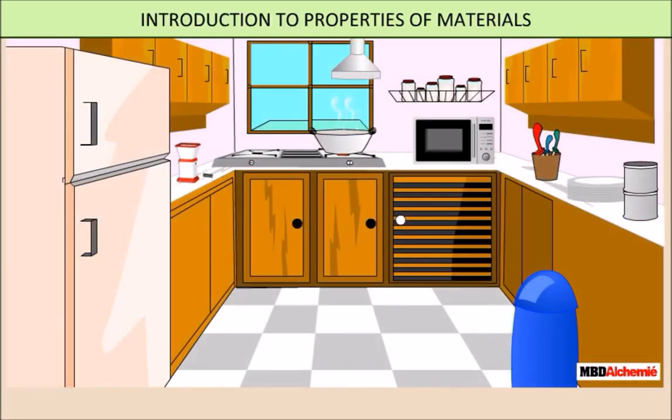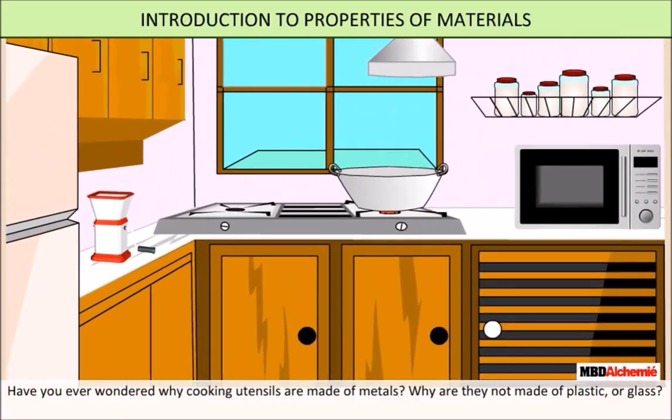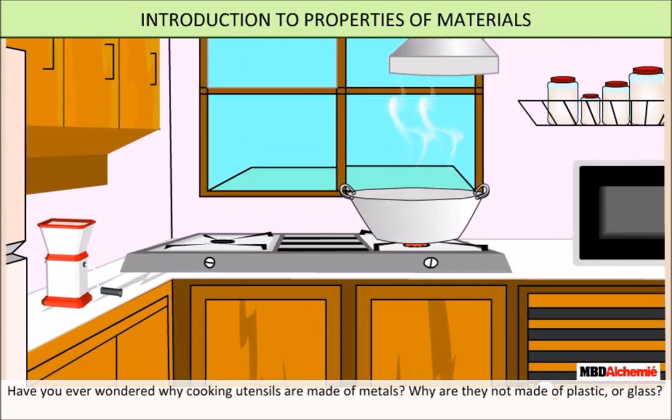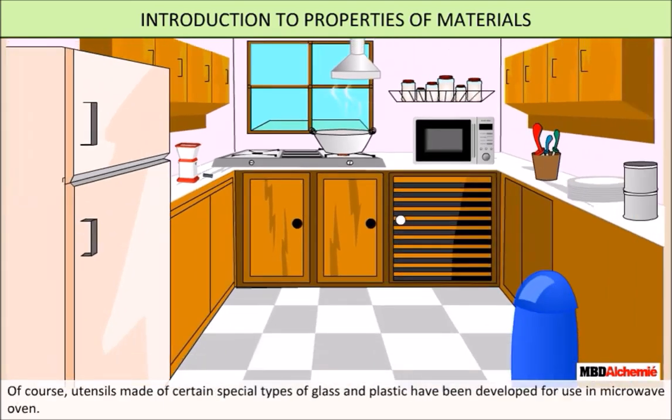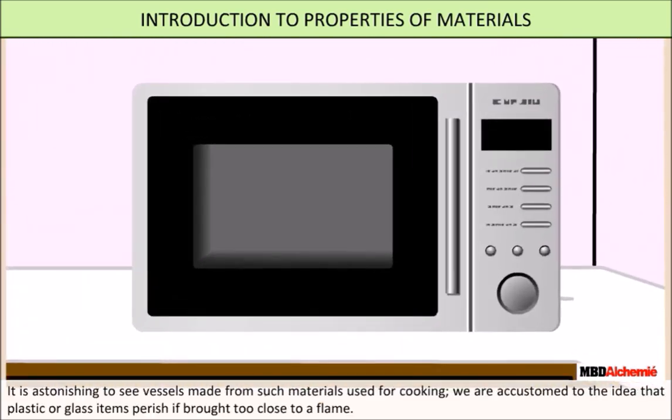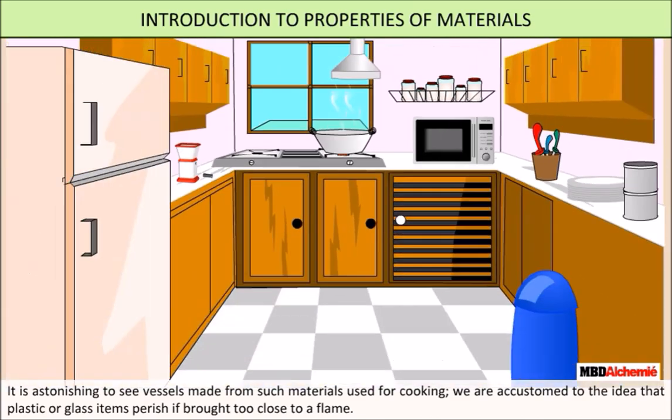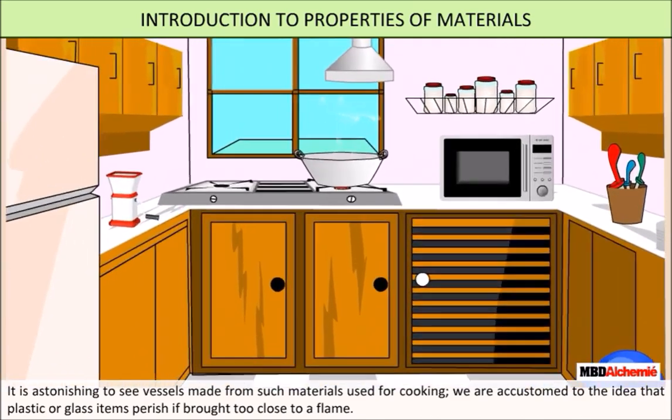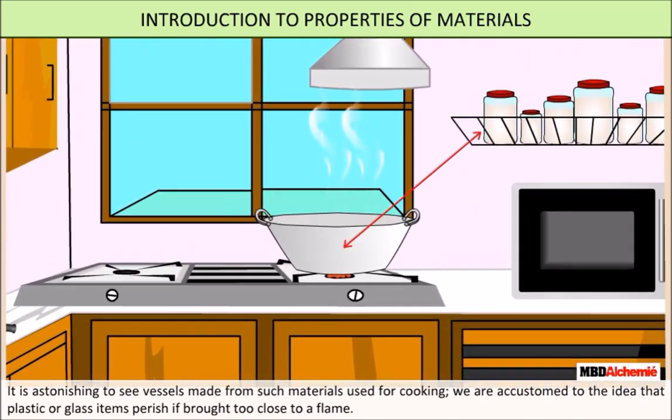Properties of materials. Have you ever wondered why cooking utensils are made of metals? Why are they not made of plastic or glass? Of course, utensils made of certain special types of glass and plastic have been developed for use in microwave ovens. It is astonishing to see vessels made from such materials used for cooking. We are accustomed to the idea that plastic or glass items perish if brought too close to a flame.